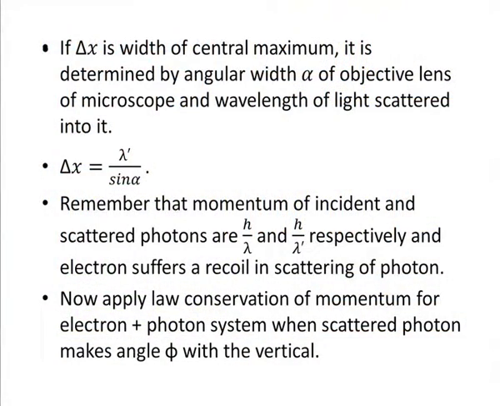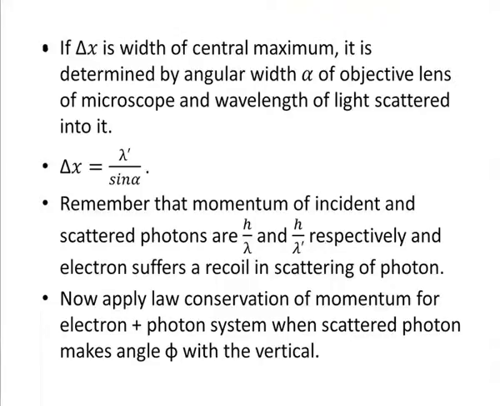You must recall the Compton effect, which told you that there is also a momentum associated with the photon. So, the momentum carried by the incident photon is h by lambda, and the momentum carried by the scattered photon is h by lambda prime.